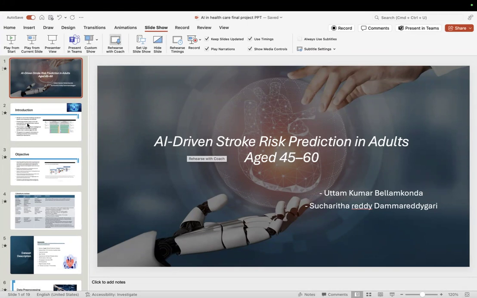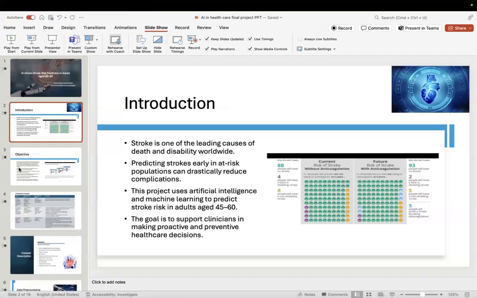We are here to present our final project. Our topic is AI-driven stroke risk prediction in adults aged 45 through 60. Stroke is one of the leading causes of death and disability worldwide. Predicting strokes early in at-risk populations can drastically reduce complications. So we are basically aiming for prevention is better than cure.